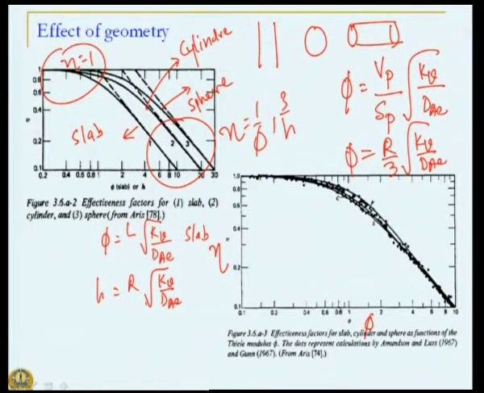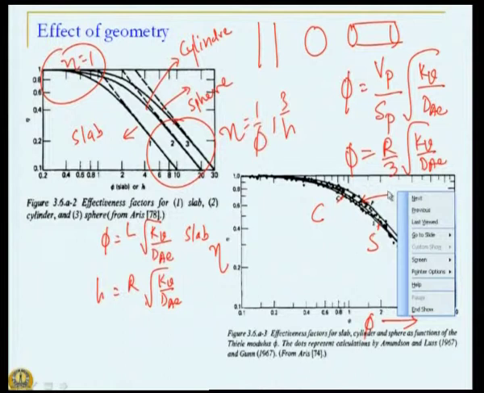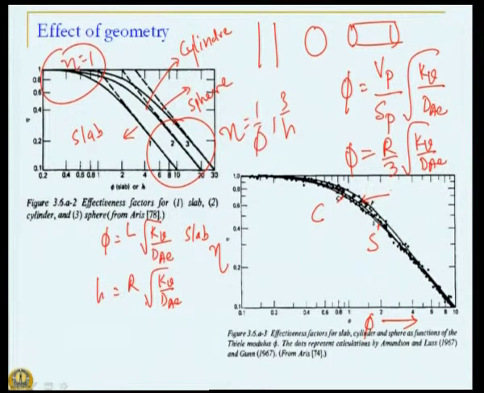Okay. So, if we do that, then we see that these different results for slab, cylinder and sphere, they all collapse almost into a unique line. You see here, this is for cylinder, this middle one is the last one is for sphere, the middle one is for, you can't even probably see, I can see it because I am sitting close to it, and this one is for slab geometry, this is for sphere and for cylinder.